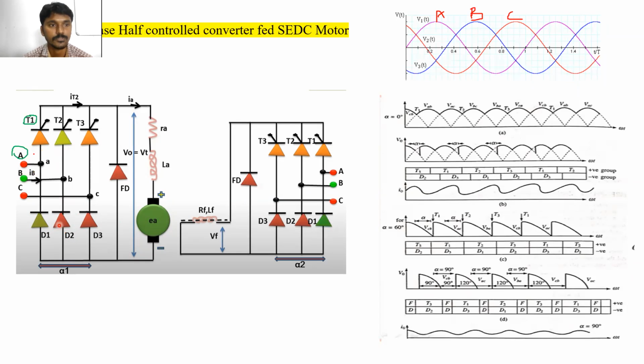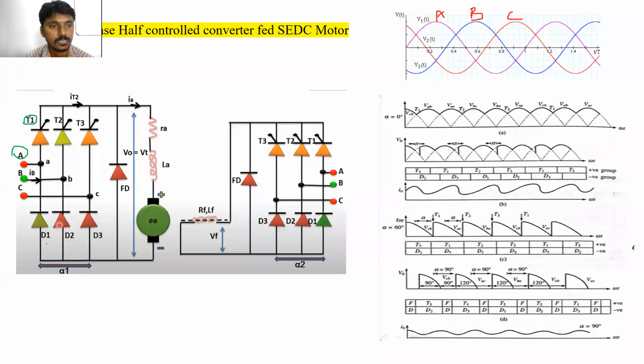Now we have checked the phase sequence of the thyristors T1, T2, T3. Now we have to check the phase sequence of the diodes D1, D2, D3: when each will be turned on and when turned off. When D2 is turned on and turned off, and when D3 is turned on and turned off. This we have to check.